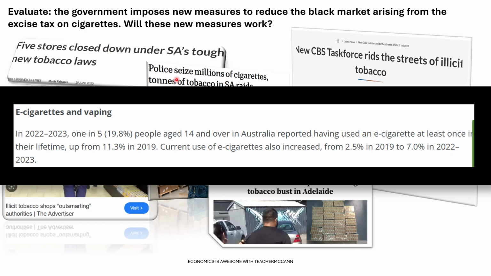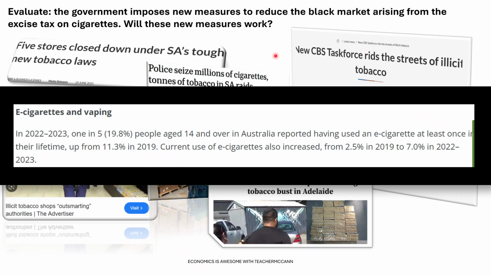And if you were to evaluate whether the excise tax has really worked to reduce consumption, you would need to look at things like the black market that has arisen, and we've got evidence of that. And also, what about things like e-cigarettes and vaping? Because a lot of consumers are shifting out of the traditional cigarette tobacco market into e-cigarettes and vaping.